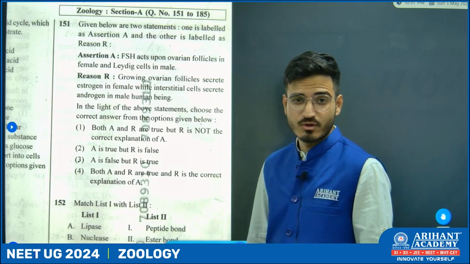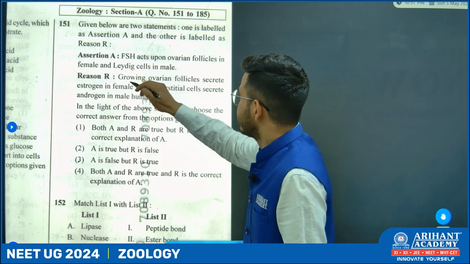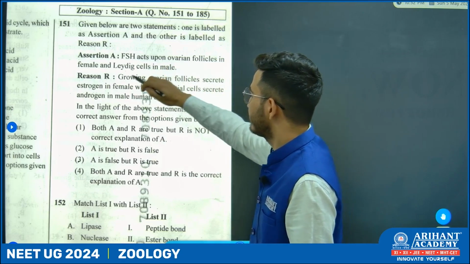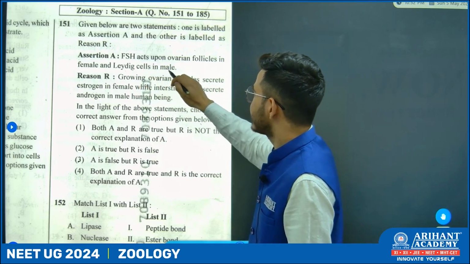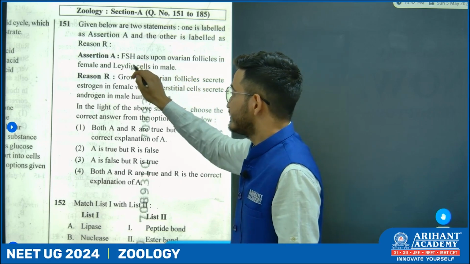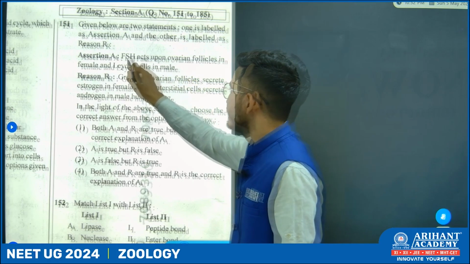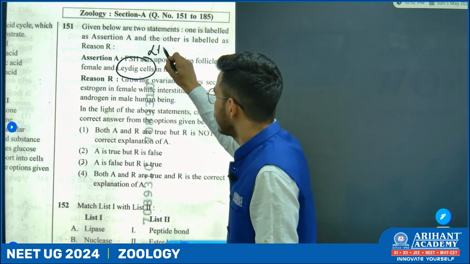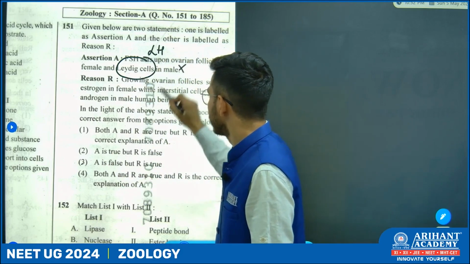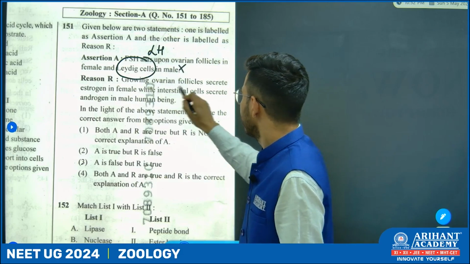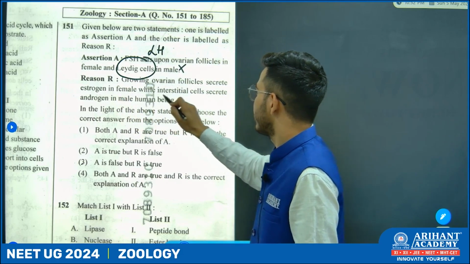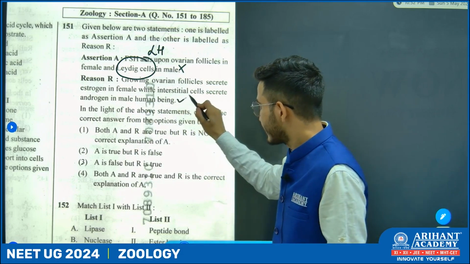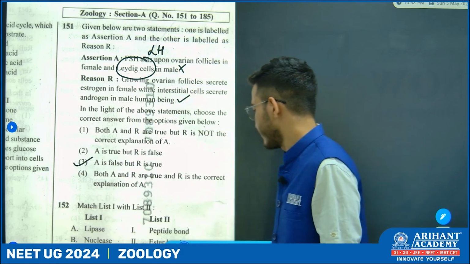So the first question in the zoology section is an assertion. Follicle stimulating hormone acts upon the ovarian follicle in female and Leydig cells in case of male. FSH does not act upon Leydig cells. It is luteinizing hormone. So the first option is wrong. While the second one, growing ovarian follicle secretes estrogen in female, while interstitial cell secretes androgen in male human being, which is correct. So we'll go with option 3.